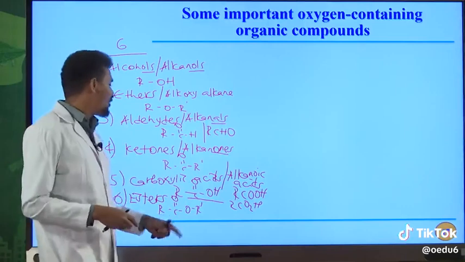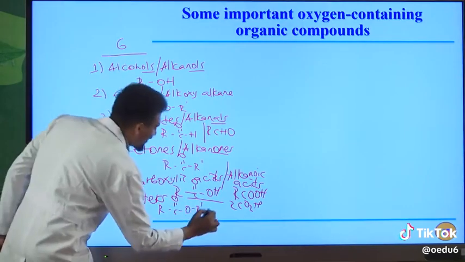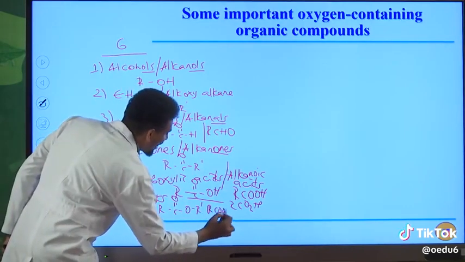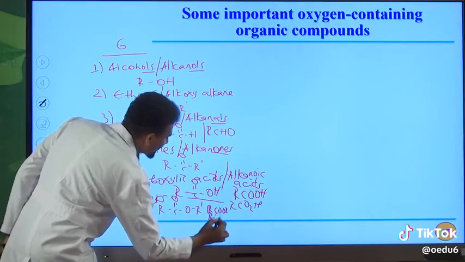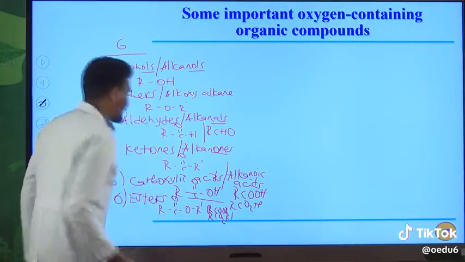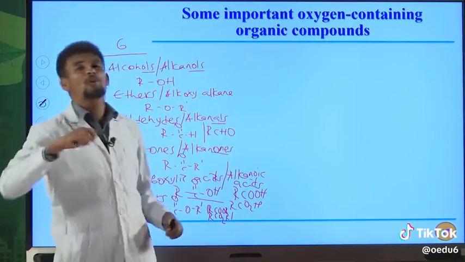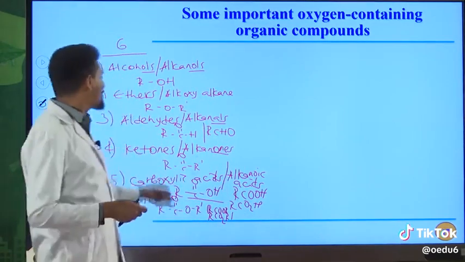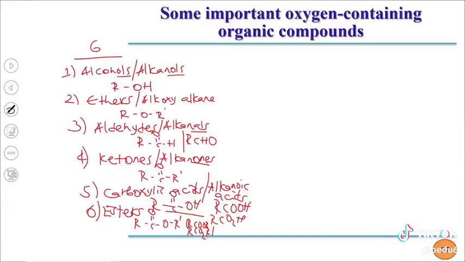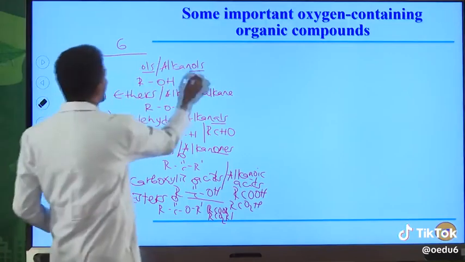So this is the general formula for ester. You can also write it as RCOOR prime or RCO2R prime. Okay, esters can be named as alkyl alkanoates. Alkyl alkanoates are the IUPAC names for esters. All these are oxygen containing compounds of hydrocarbons.